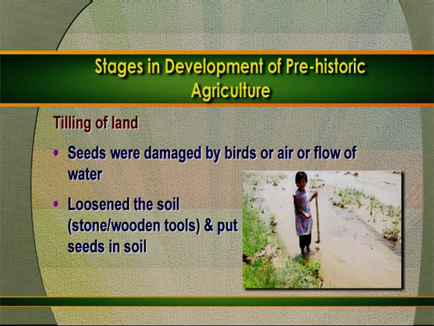But after seeing that the birds, the air, and flowing water were damaging the seeds, they started the loosening of the soils with the help of stone and wooden tools, and they started putting the seeds into the soils. In such a manner, the tilling of land was started.